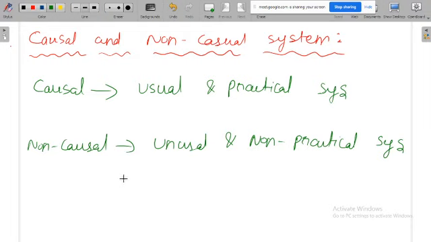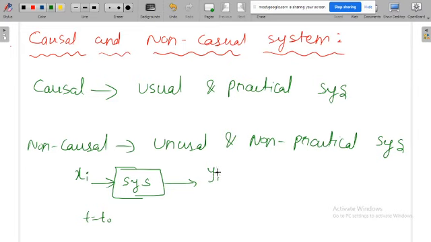Again, for example, this is something related with time. Say I'm having some system. At t is equal to t naught, I am giving some input, say x, and I am getting some output y at the same t naught. That means my observation time is the same.